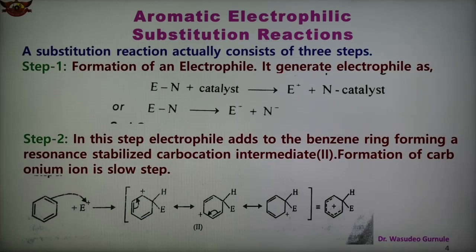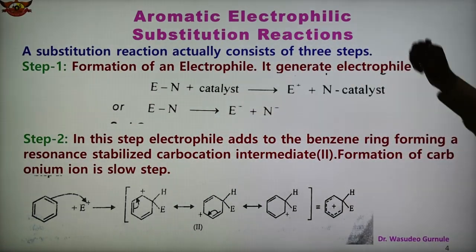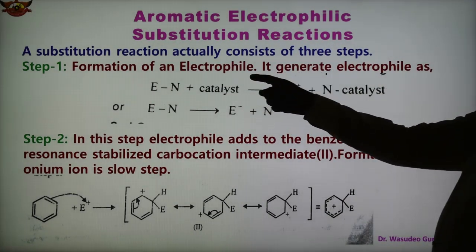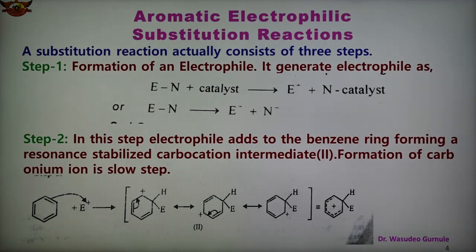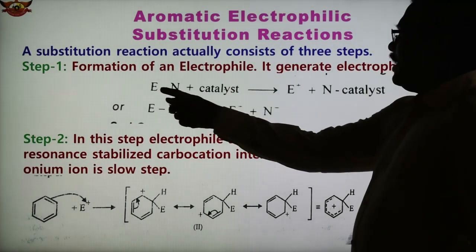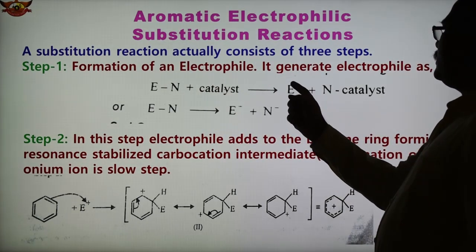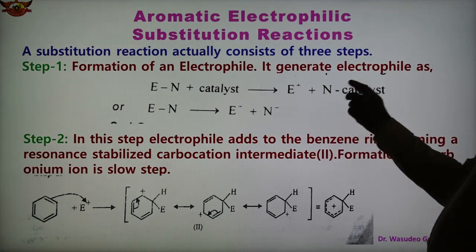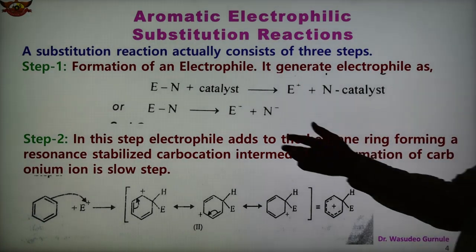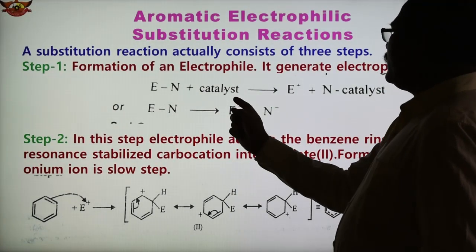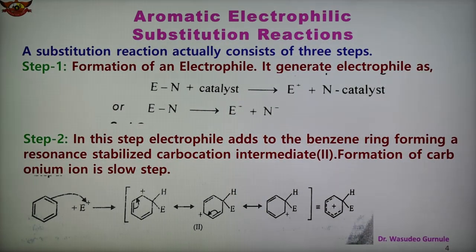In the step 1 shown in this case, the first step is the formation of electrophile, and it generates the electrophile as shown here. E and N: electrophile, nucleophile, catalyst. In place of catalyst, E plus, the electrophile, is generated, and the catalyst and N are removed. Or also, this E and N are there, so the electrophile is separated in this way. In short, in step 1 it is the formation of the electrophile.